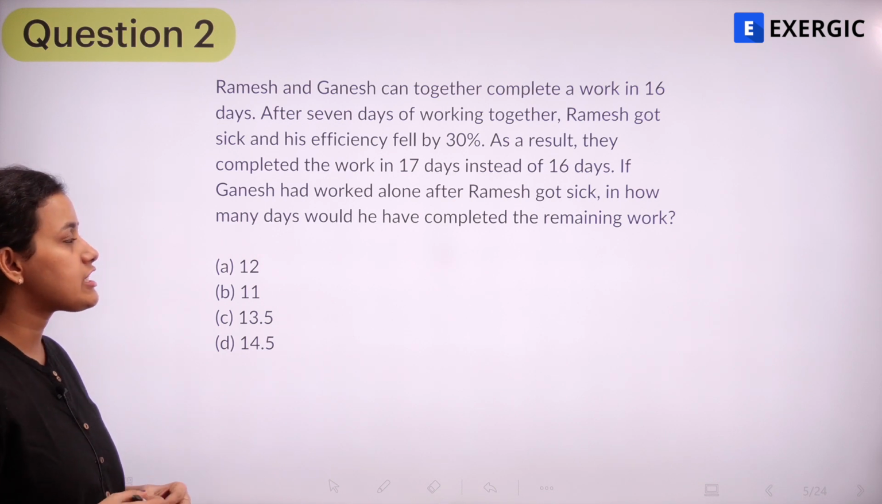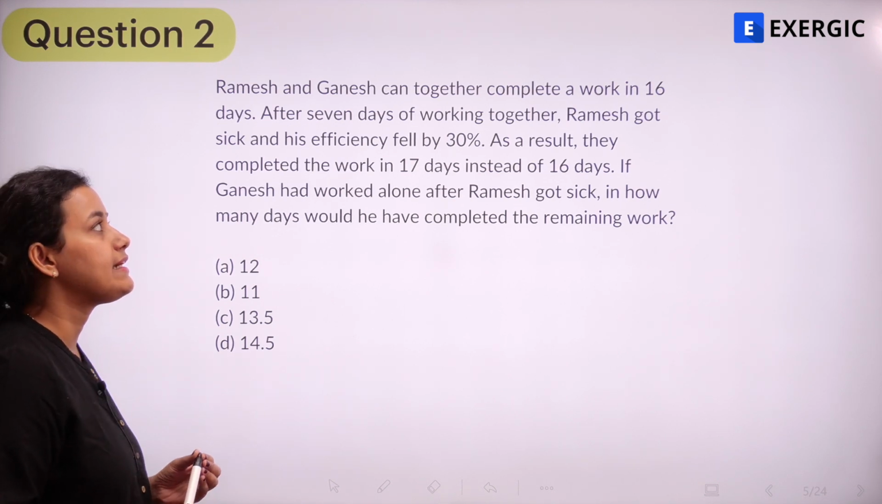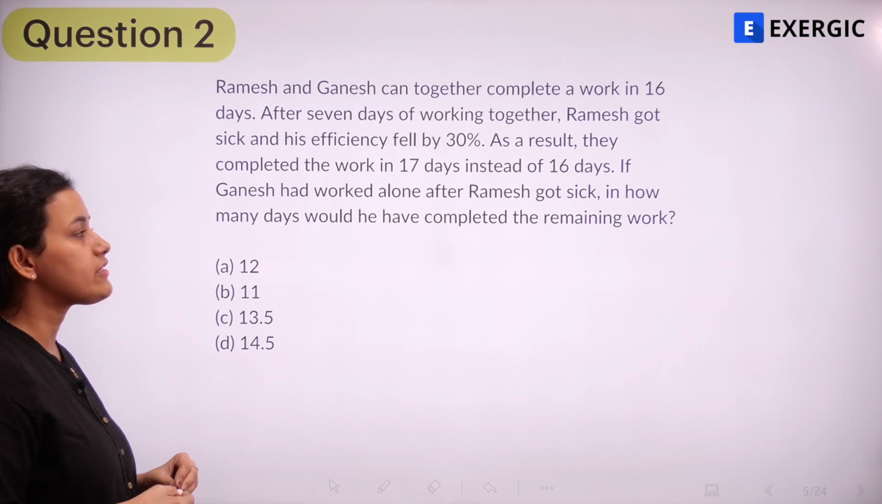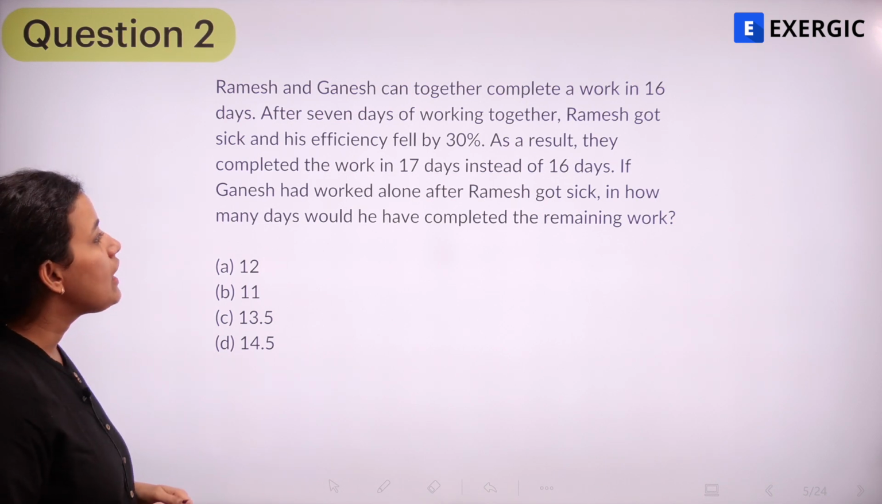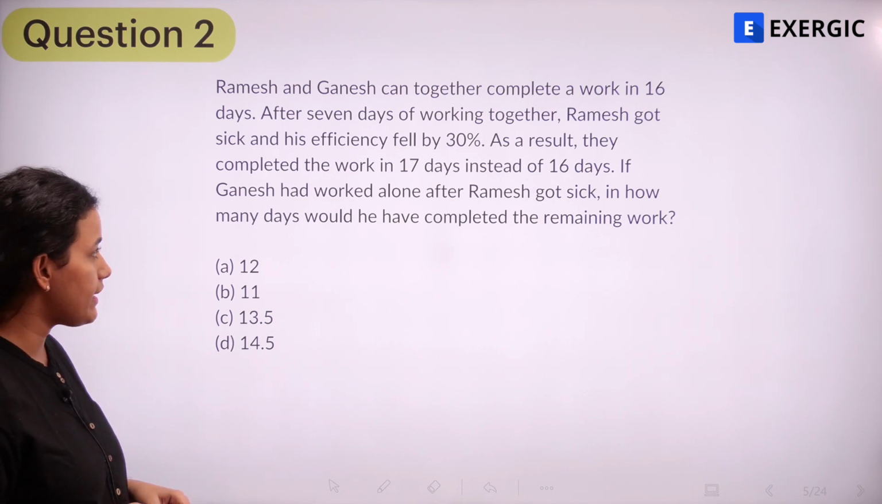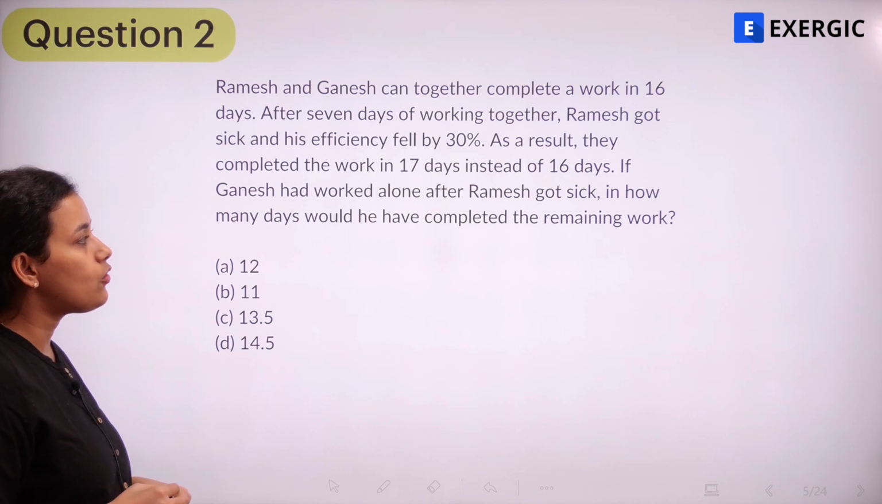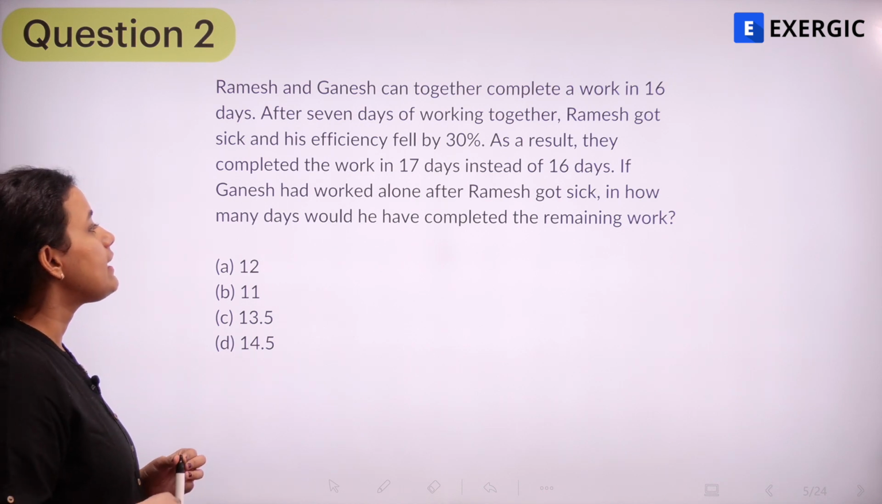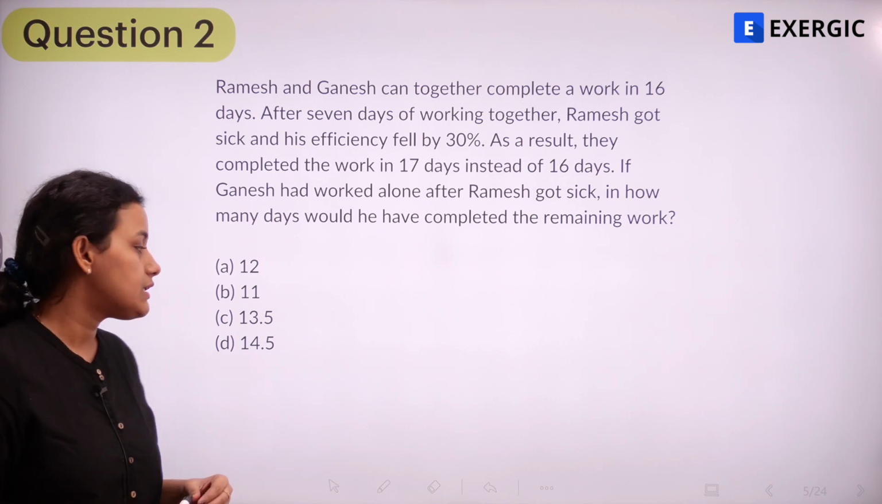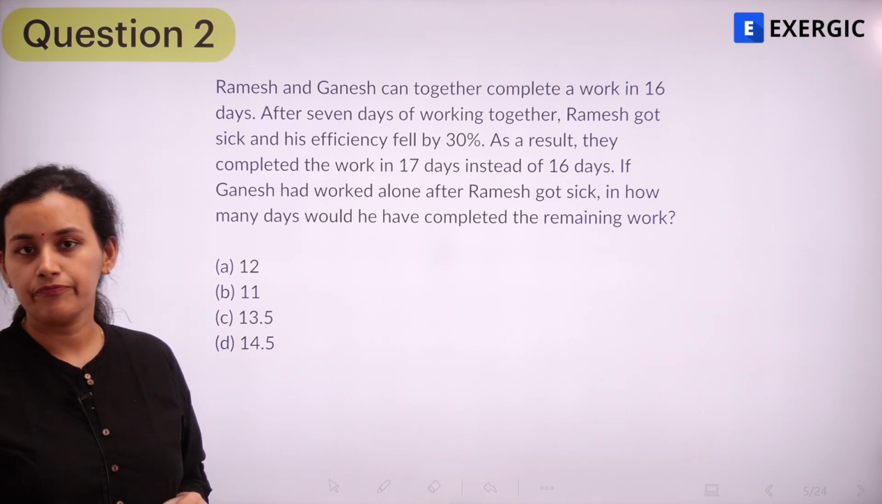So Ramesh and Ganesh can together complete a work in 16 days. After 7 days of working together, Ramesh got sick and his efficiency fell by 30%. As a result, they completed the work in 17 days instead of 16 days. If Ganesh had worked alone after Ramesh got sick, in how many days would he have completed the remaining work? The options are 12, 11, 13.5 and 14.5.